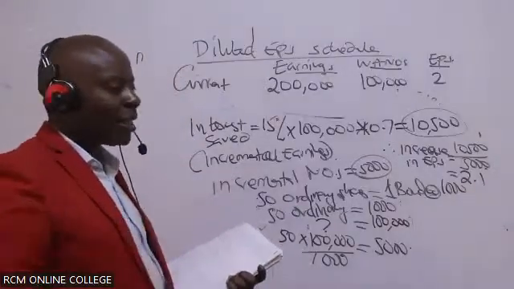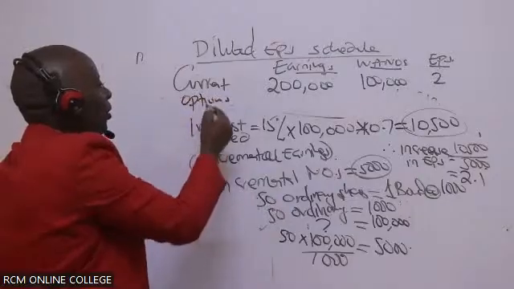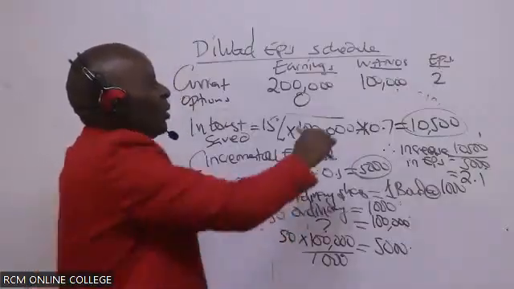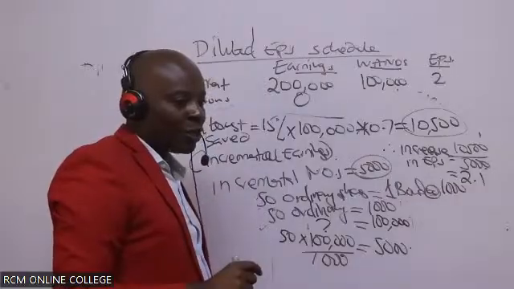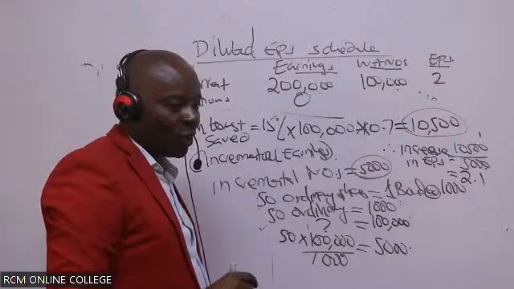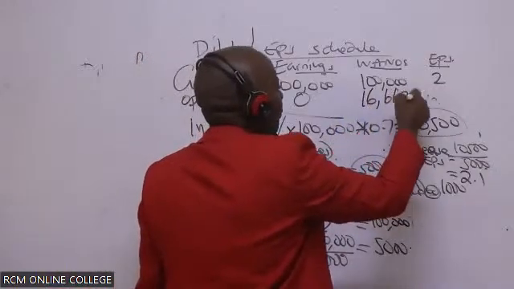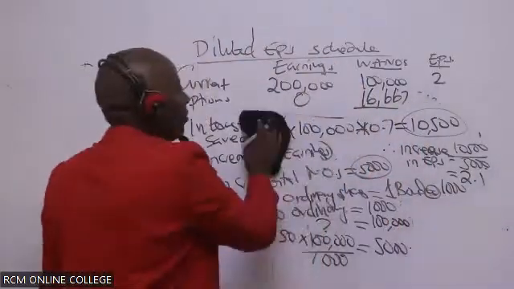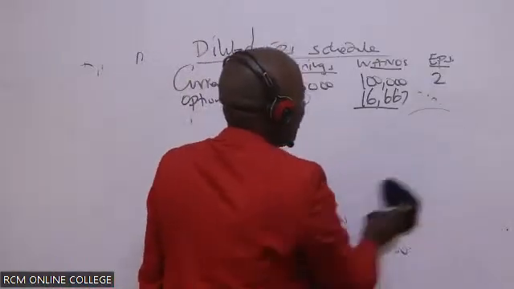And then now our ranked items, we start with options. Options earnings are 0. But you guys gave me shares to accompany options. How many shares were they? 16,667.